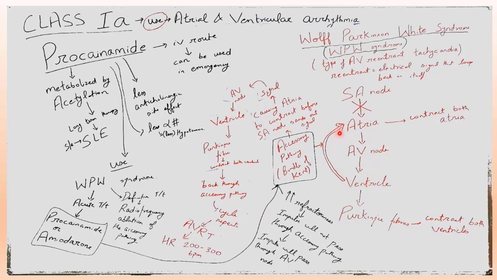So what will be the result? Atrioventricular reentrant tachycardia will be the result, in which the heart rate is 200 to 300 beats per minute.